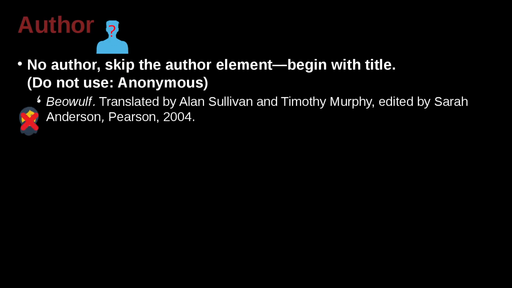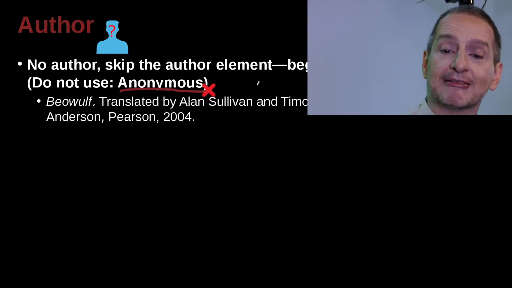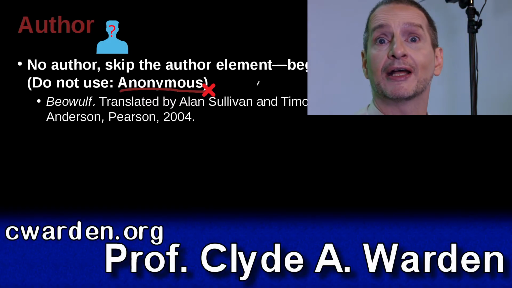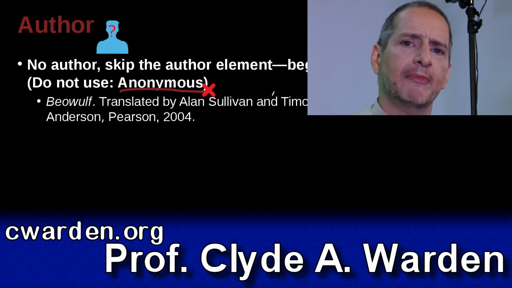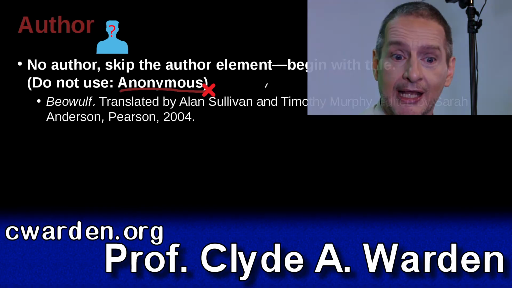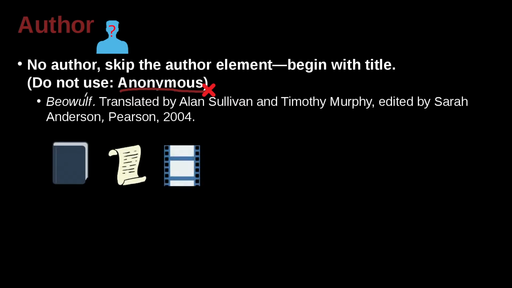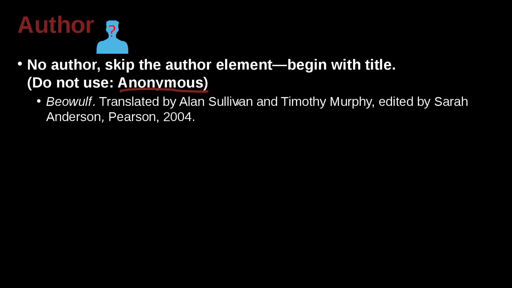We just do not write the author's name. Do not write the word anonymous. What does anonymous mean? Anonymous means that the author is unknown. An unknown author we can call anonymous. However, the MLA is very clear. Do not write anonymous. Just skip it and begin with the name of the book or the paper or the movie or whatever. Then we say translated by Alan Sullivan and Timothy Murphy.